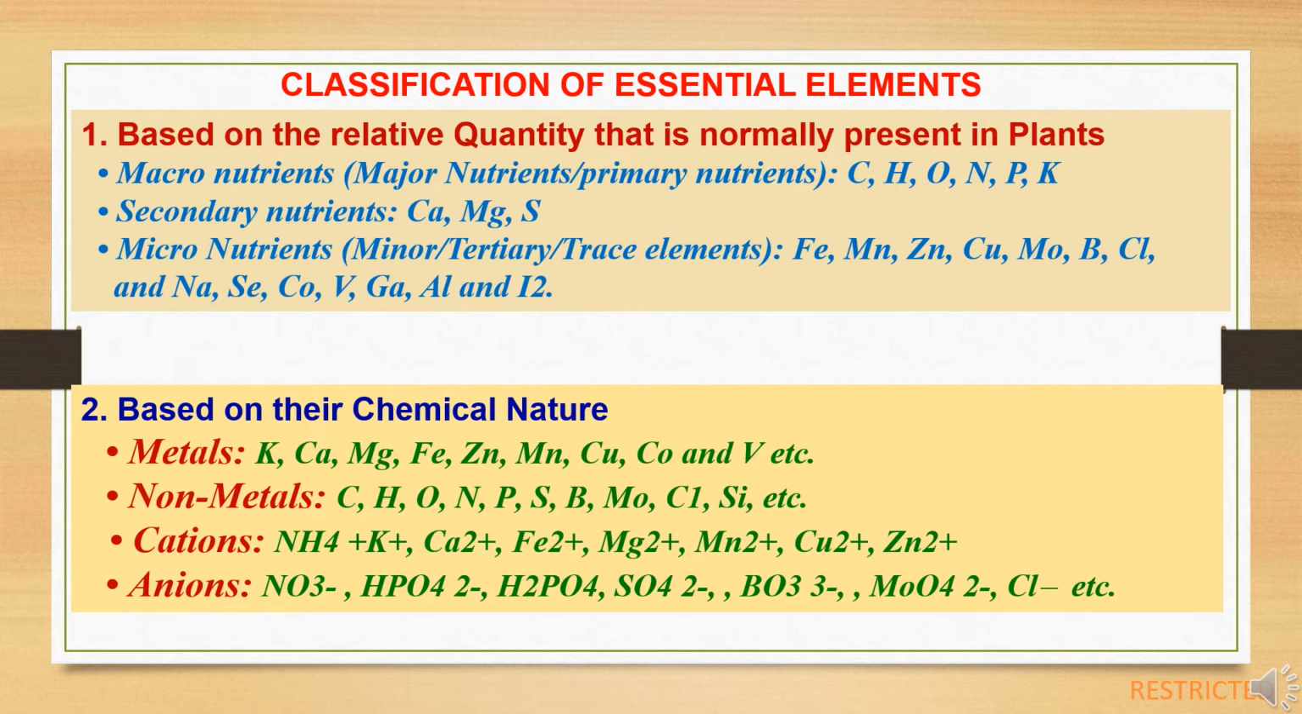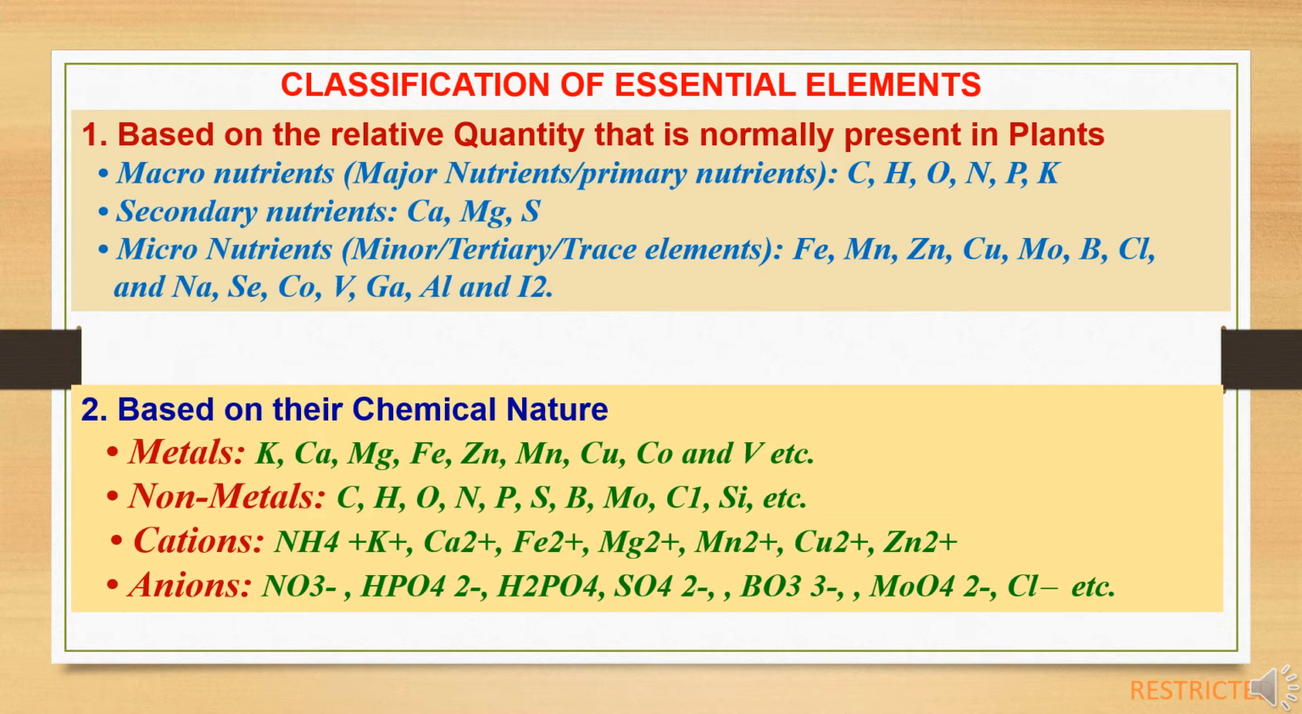Other nutrients are secondary nutrients which are needed by the crop in small quantities, but they are very important for the functions of the crop, like calcium, magnesium and sulfur. And third category is micronutrients, which are also known as minor, tertiary and trace elements, the nutrients which are needed by the crop in very small quantity, but these nutrients play an important role in indirect activities, like iron, manganese, zinc, copper, molybdenum, boron, chlorine, sodium, silicon, cobalt, vanadium, gallium, etc.